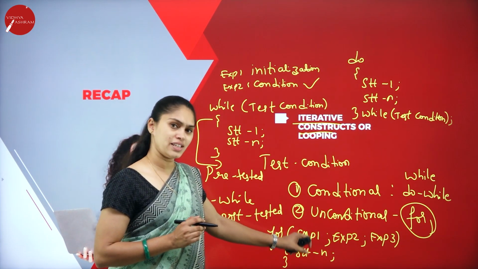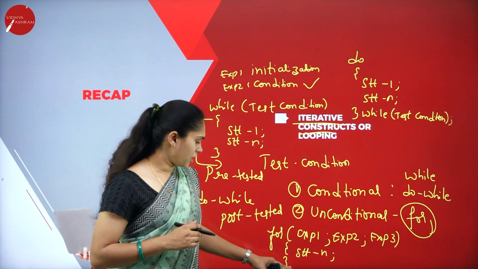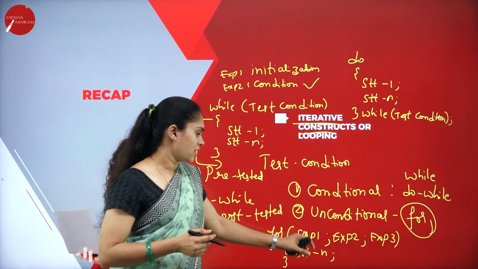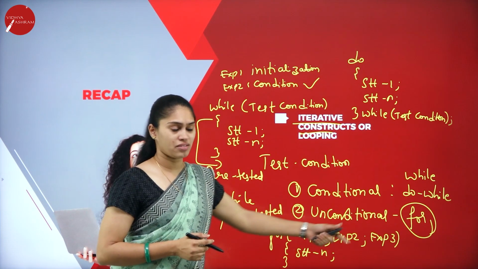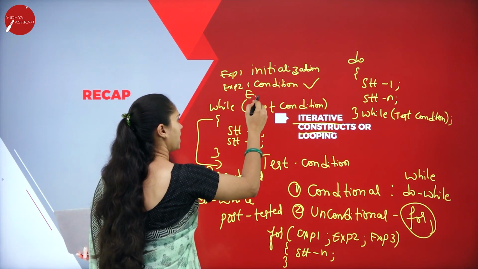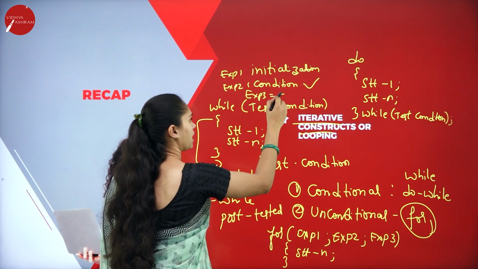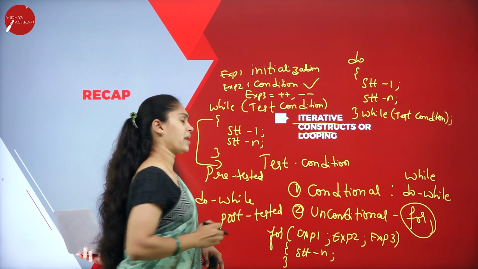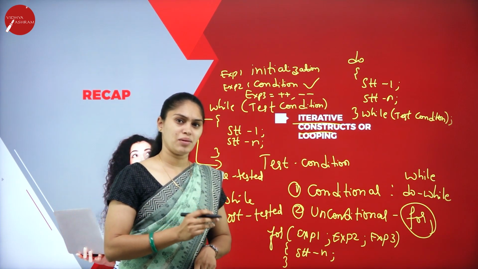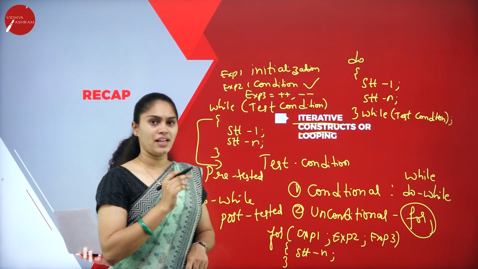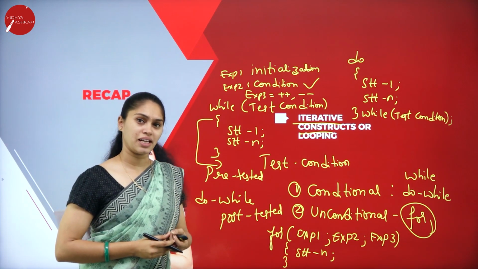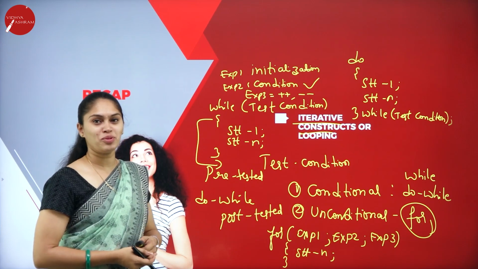So after the condition checking, it will come into the loop and execute, then it will come back to expression 3. Here expression 3 can be either an increment or a decrement, either a post increment or a pre increment, or a post decrement or a pre decrement. Okay, so that's all about the last session.